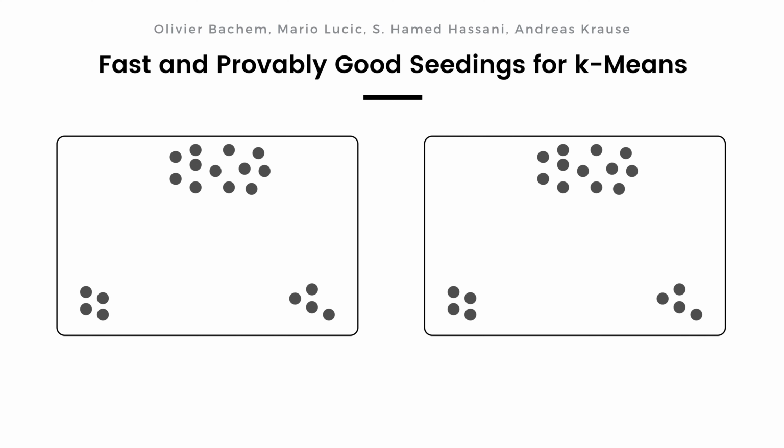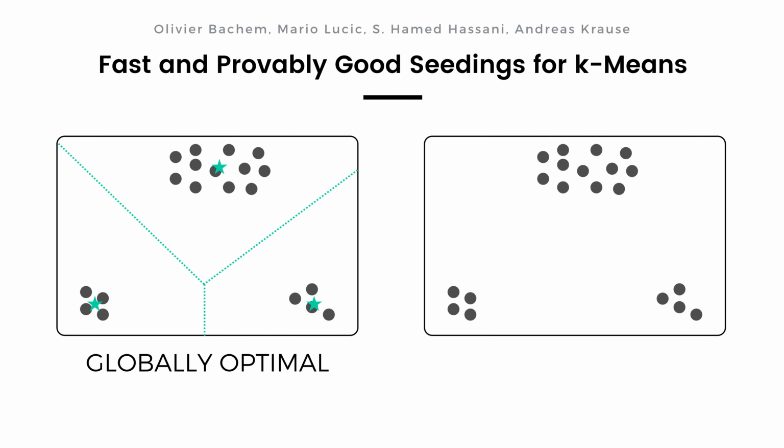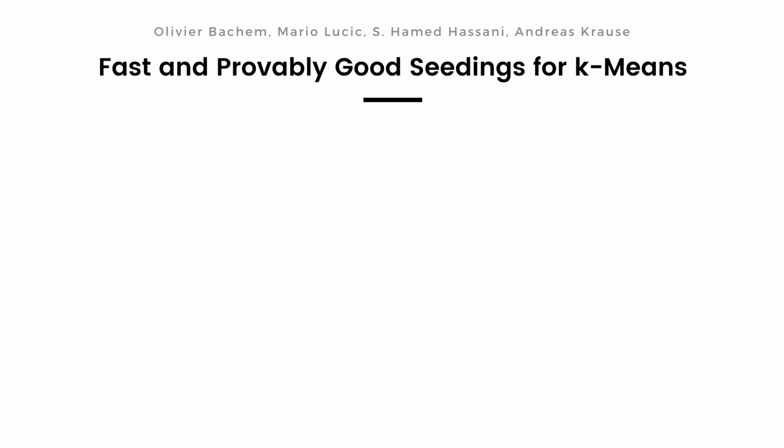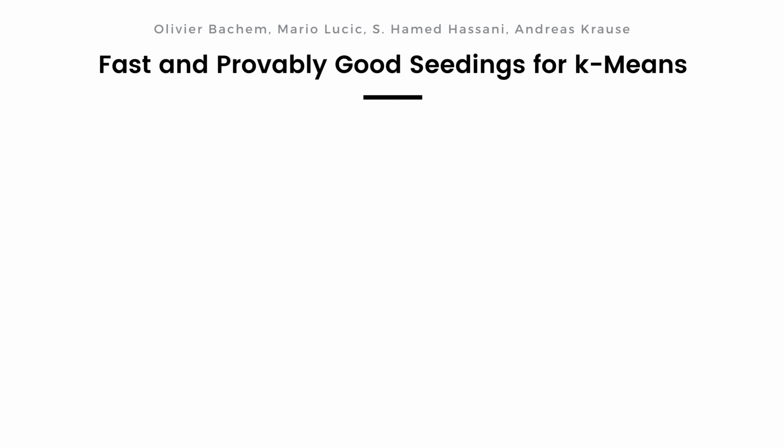If we start with a good set, we obtain the global minimum on the left. If we start with an inferior set, we are left with the extremely bad but still locally optimal solution on the right. This is why seeding, the task of finding initial cluster centers, is critical in obtaining high-quality solutions for k-means. In practice, there are two common approaches for seeding.